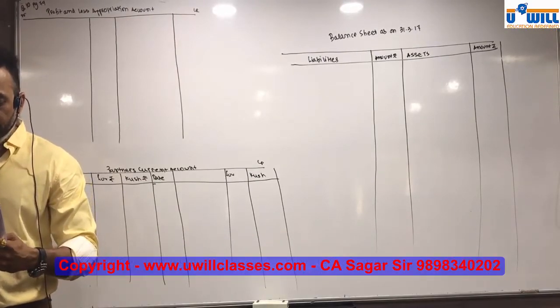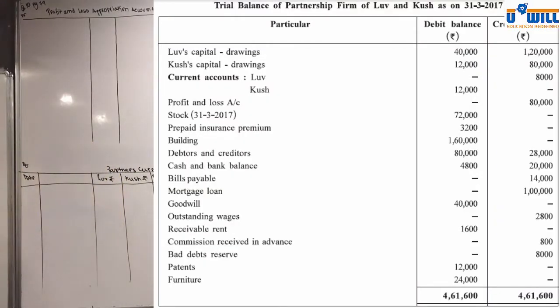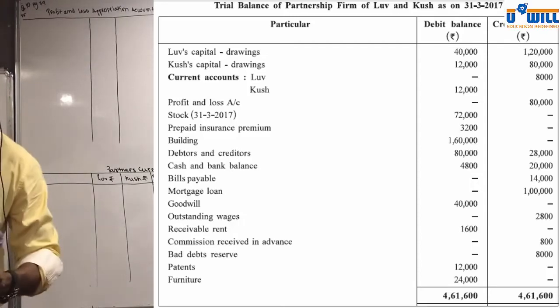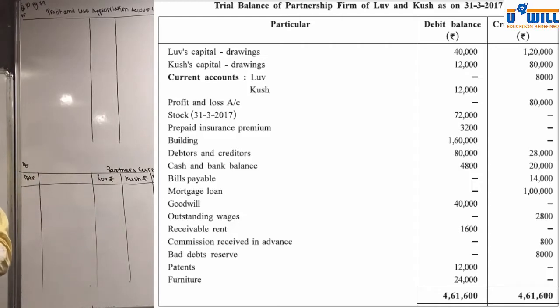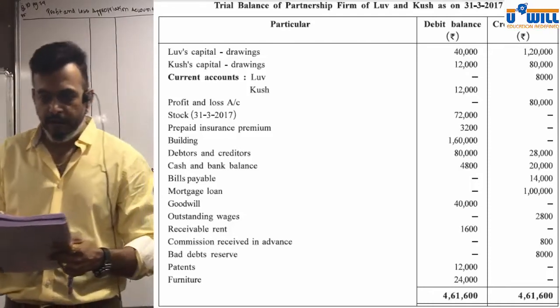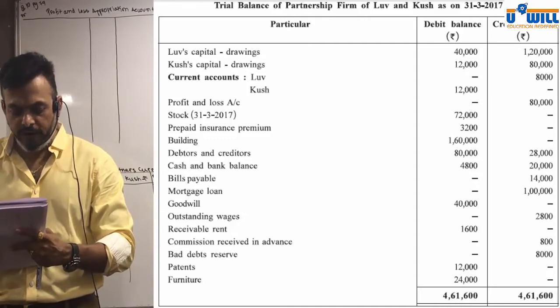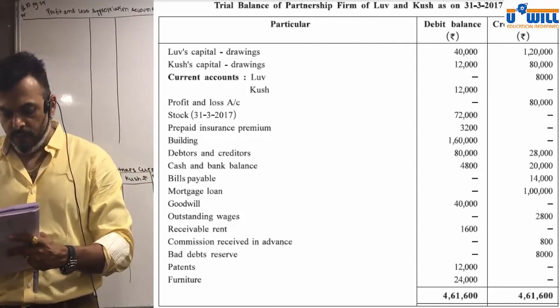Now, trial balance is given. Love and Kush, capital and drawings: capital will go to the balance sheet, and drawings will go to the current account. Then in the current account, Love has a debit balance, Love has a credit balance, and Kush has a debit balance. Profit and loss account is already given, so it is on the credit side, so it is your net profit.